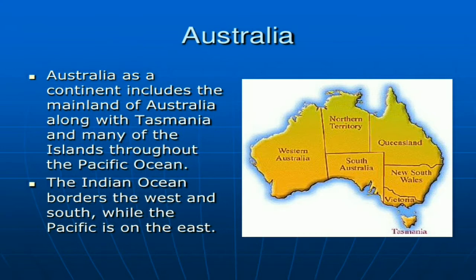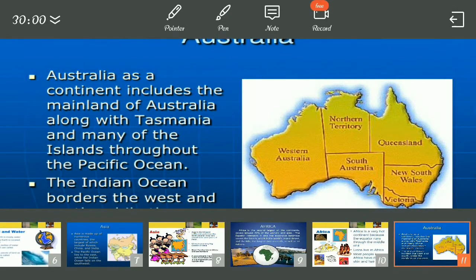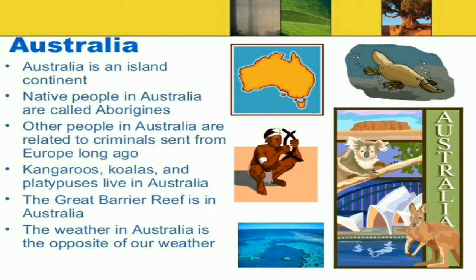So Australia is an island continent, and here we can see the native people in Australia are called